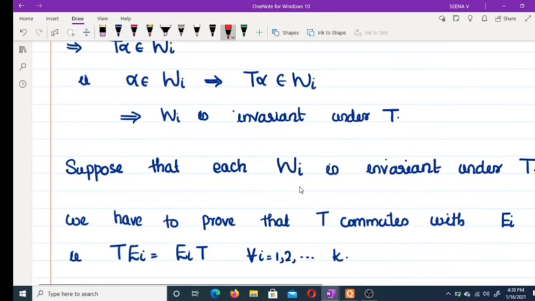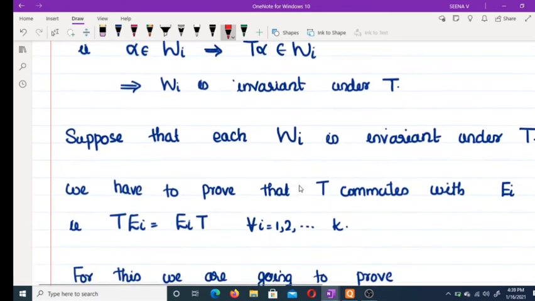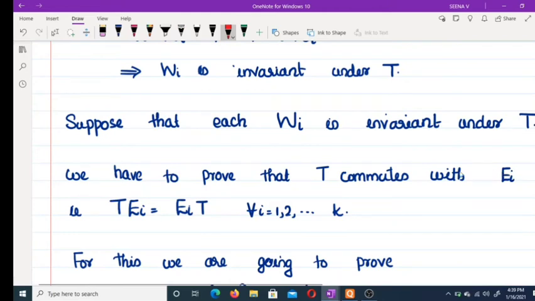Now, suppose that Wi is invariant under T and we have to prove that T commutes with the Ei.